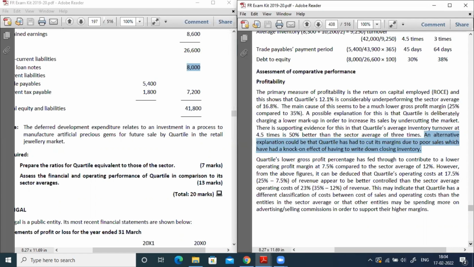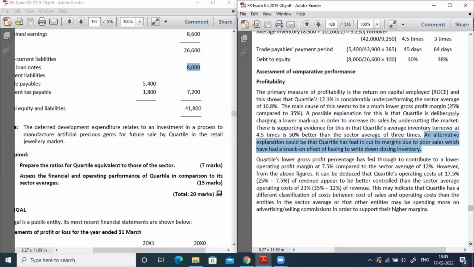It means the sector might be spending more on selling and distribution, because we already quoted one point that the company intentionally reduces their profit margin. So what does it mean if the company is intentionally reducing, because the sector gross profit ratio is 35%.